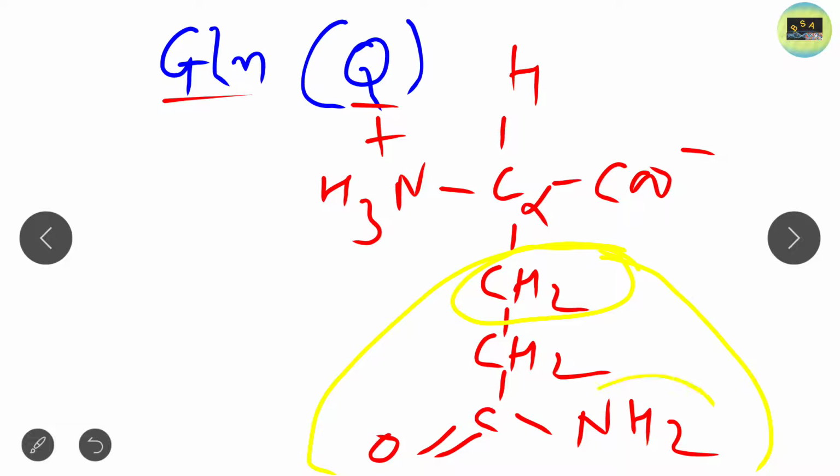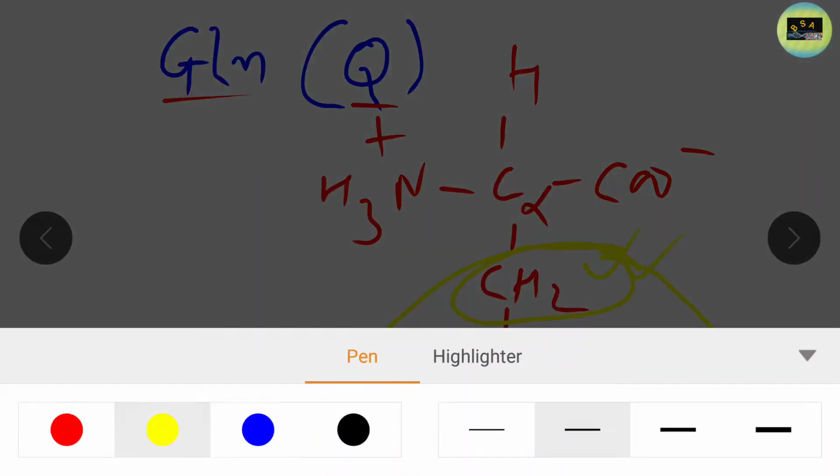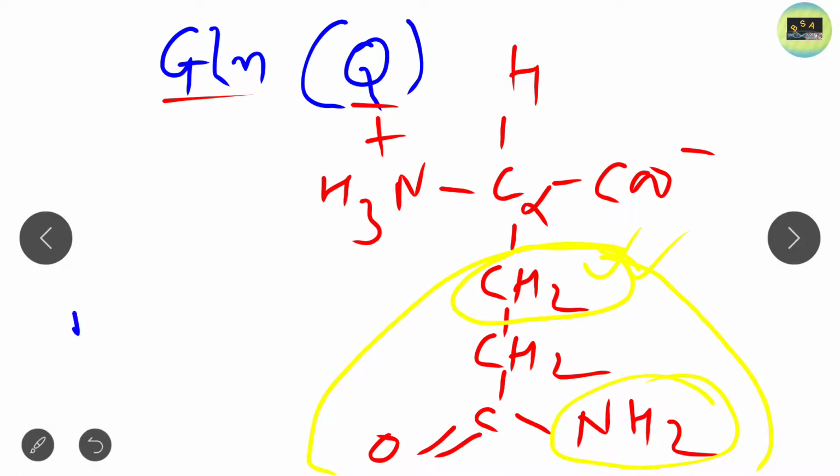Here also an amide group is present. That's why asparagine and glutamine are amide containing amino acids. Very simple structure. You have to remember just an extra CH2 group is present in glutamine. Now, what is their role? They play an important role in N-linked glycosylation.